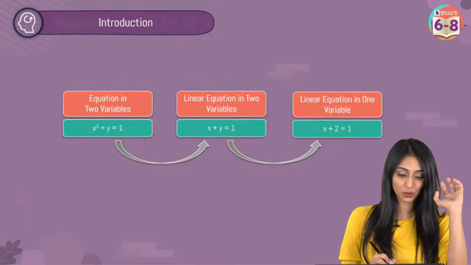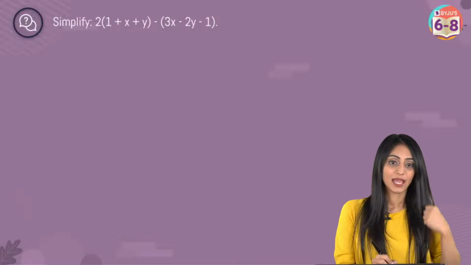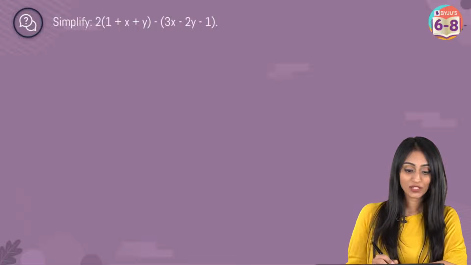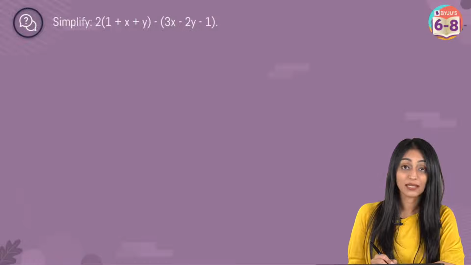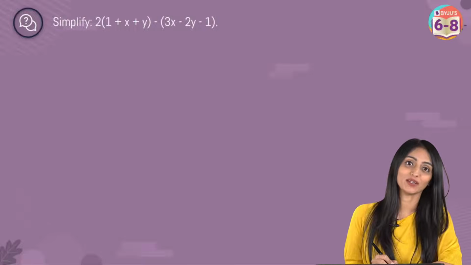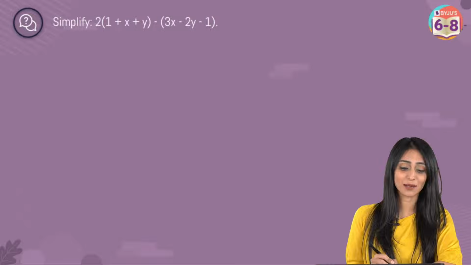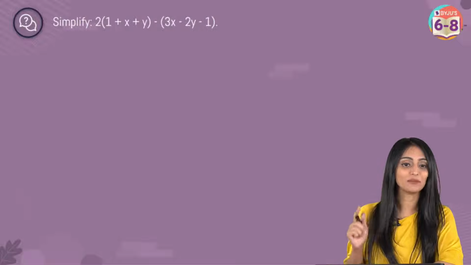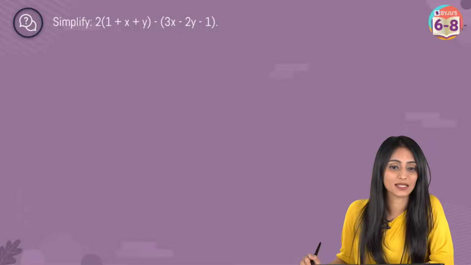Now we are going to try out a question to get a better understanding. So, simplify 2 times (1 plus x plus y) minus (3x minus 2y minus 1). Quickly simplify this and tell me the answer. I'm not going to reveal the answer. You tell me first what the answer would be in this case.